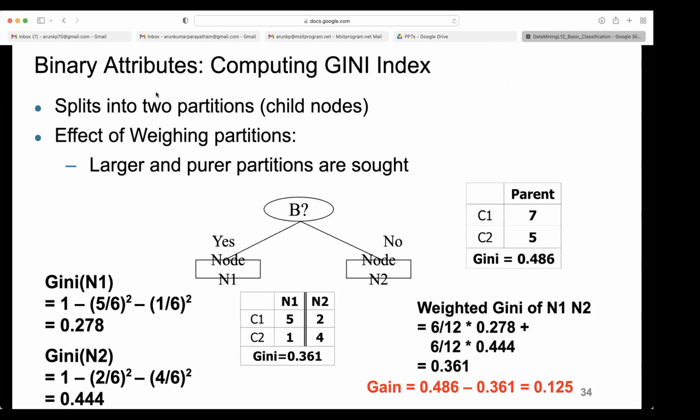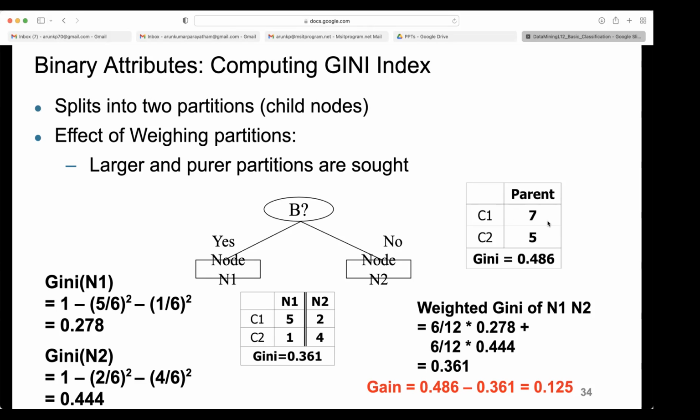So how do you compute for binary attributes? Here for a split, it is given. Splits into two partitions, with the effect of weighing partitions, larger and purer partitions are sought. Okay. Here we simply try to understand. This parent node has a distribution of 7 and 5. So what is the probability of class C1 here? 7 by 12. Then what is the Gini index here? 2 multiplied by 7 by 12 multiplied by 5 by 12.